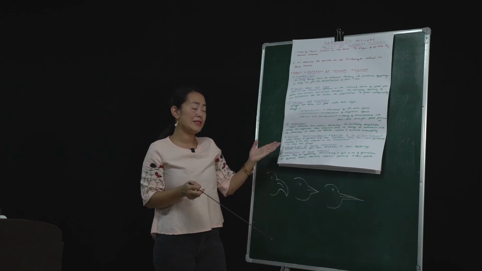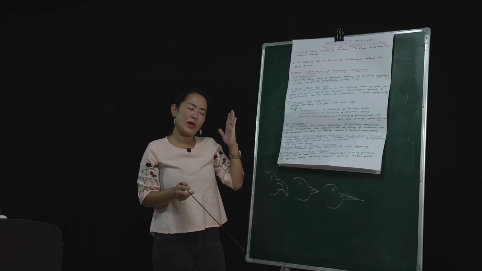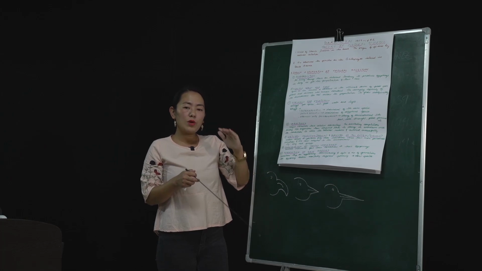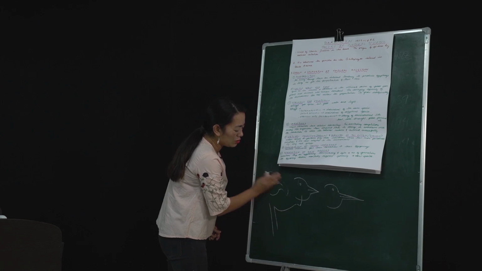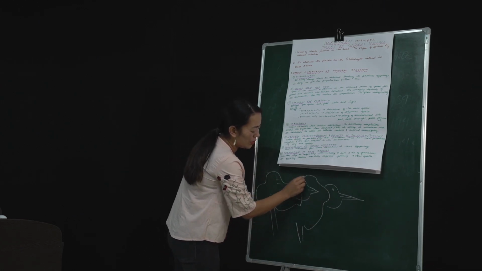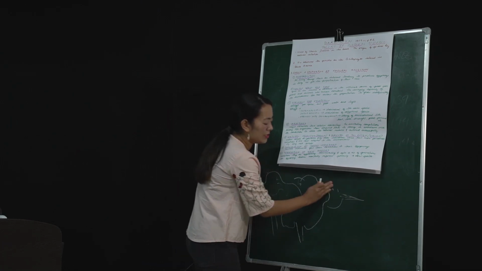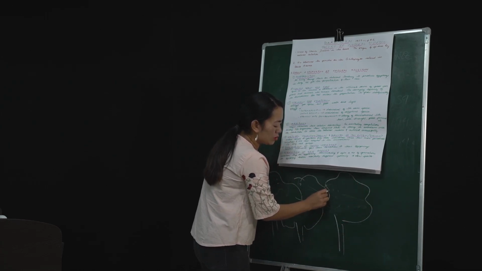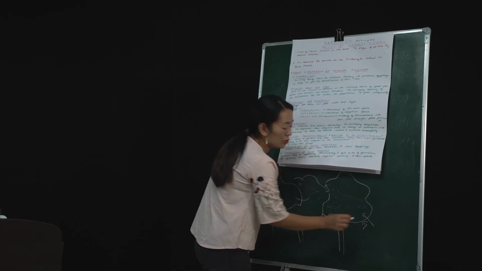You have heard of this example a lot of times in class 9 and 10, where it says that long time back, there were only short-necked giraffes, okay? The necks were very short. As the necks were very short, long time back there were lots of trees and shrubs available. But in due course of time, obviously you have heard about deforestation and all. In the same way, the leaves available to the giraffe were at a very short distance.